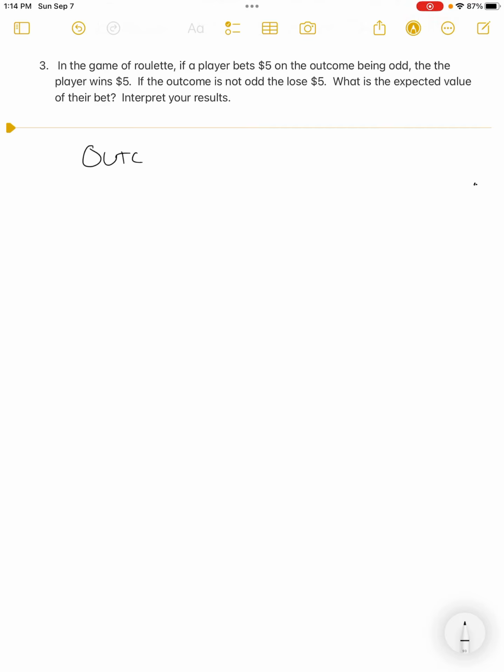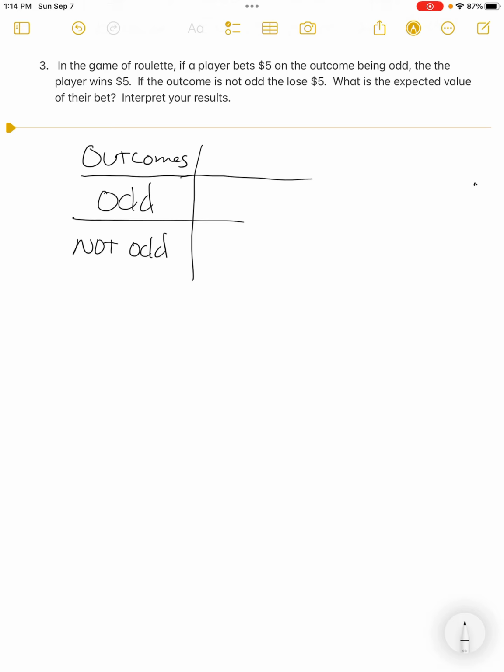So let's talk about outcomes. The outcome when that wheel is spun and the ball comes in can be, from a verbal point of view, odd, what we're looking for, or not odd. Now, I would highly suggest that you not write even, and I'll show you why.